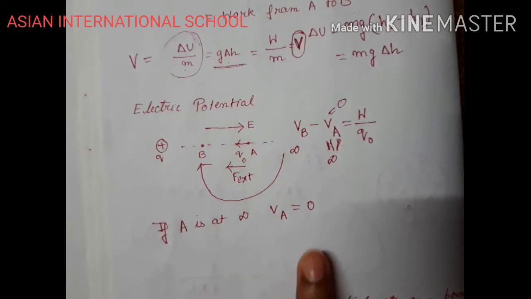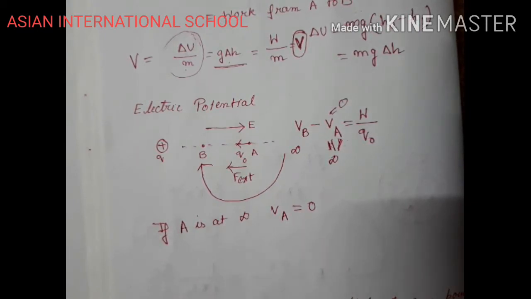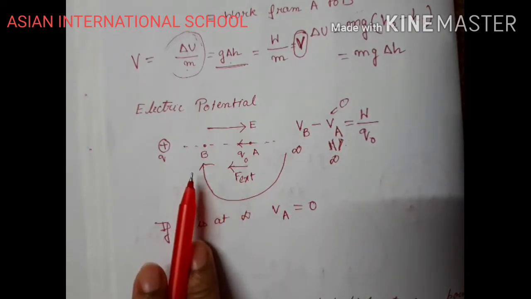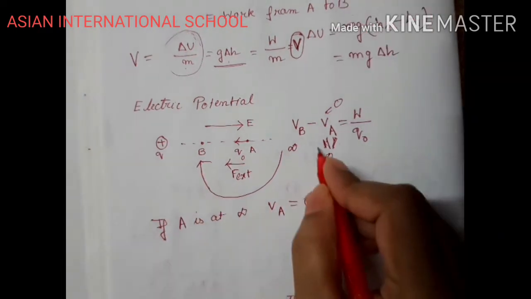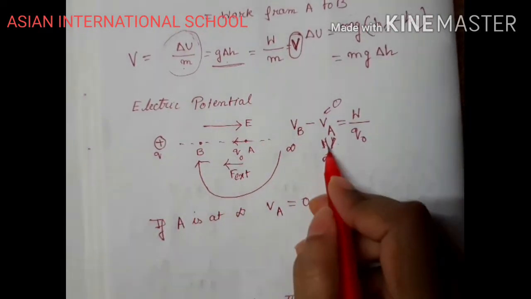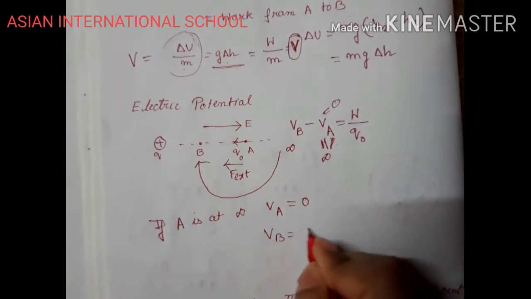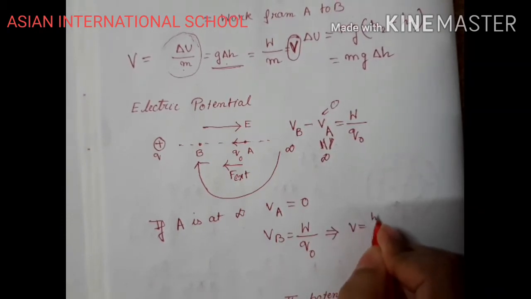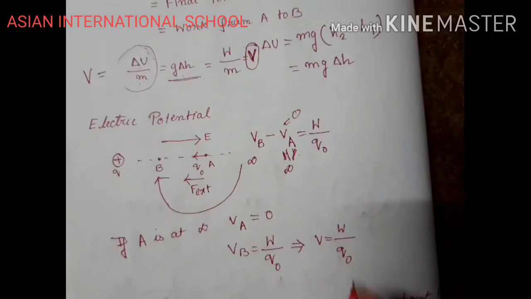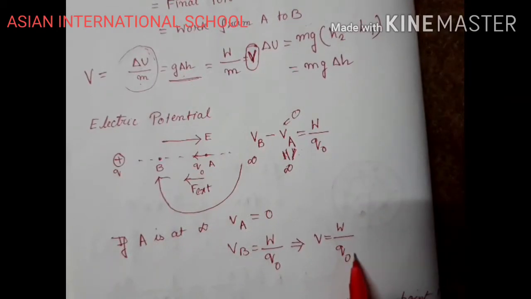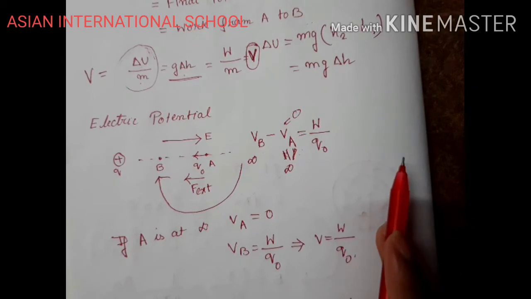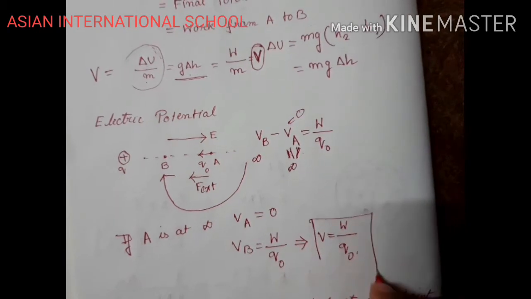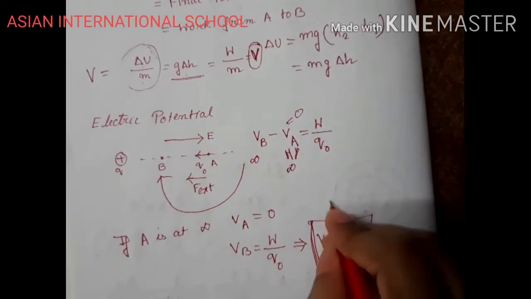So how will we describe it now? We are bringing the test charge from infinity to a certain point, and that is your potential. So if this becomes 0, I will get VB equals W by Q naught, or in general, I can write V equals W by Q naught. So the work which is being done on a test charge to bring the test charge from infinity to a certain point in the electric field defines the potential. This V is known as the potential.